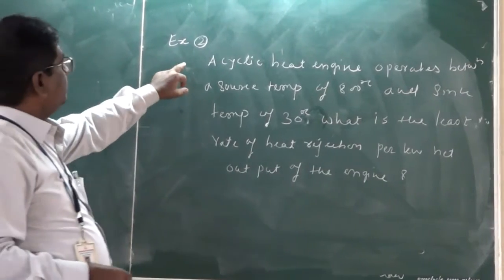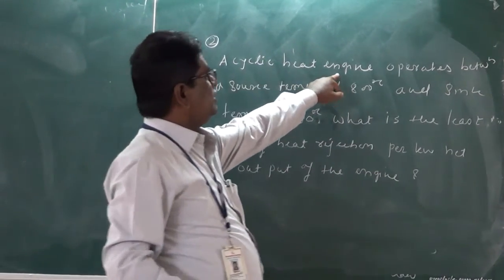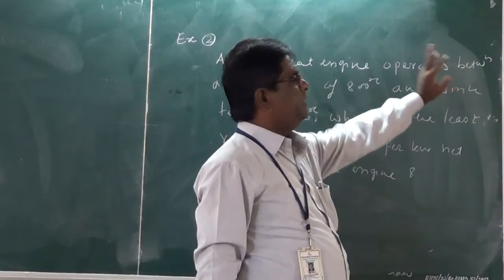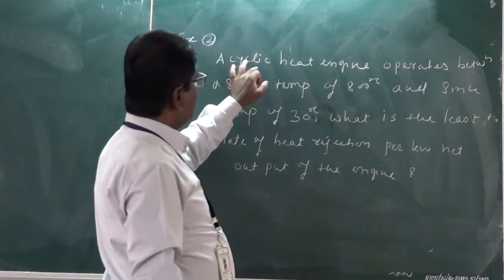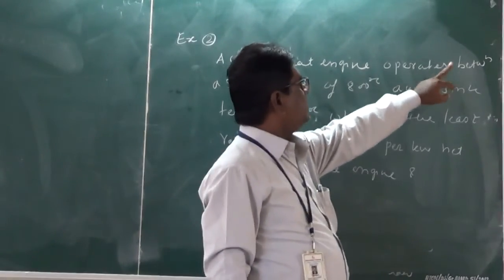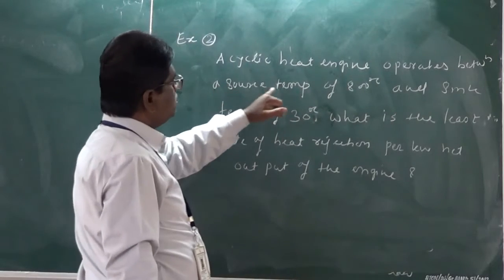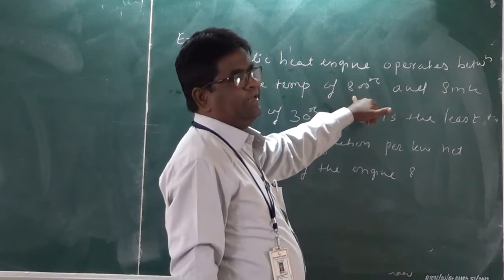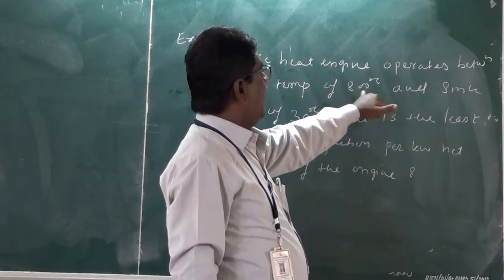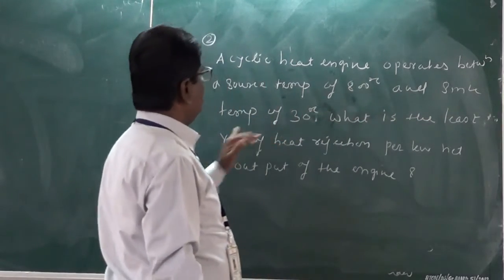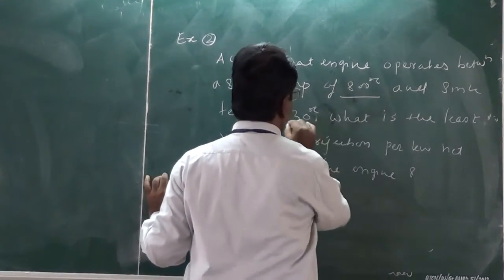Second example. A cyclic heat engine operates between a source temperature of 800 degrees centigrade and a sink temperature of 30 degrees centigrade.